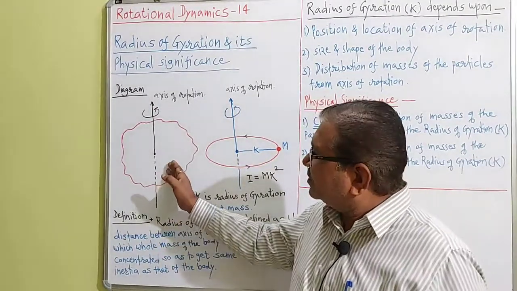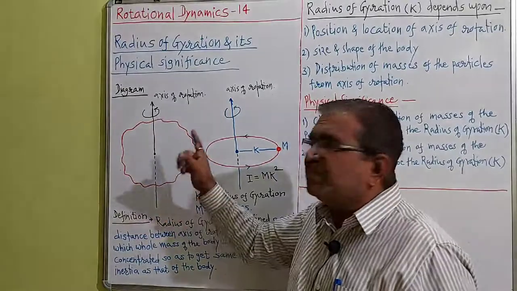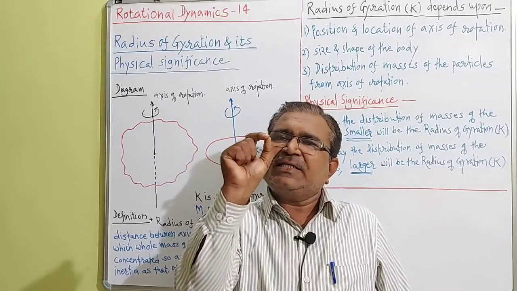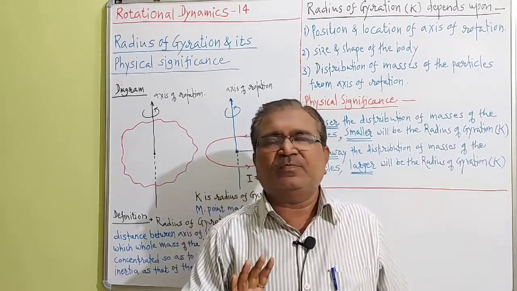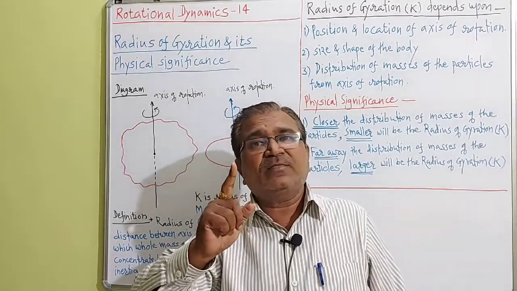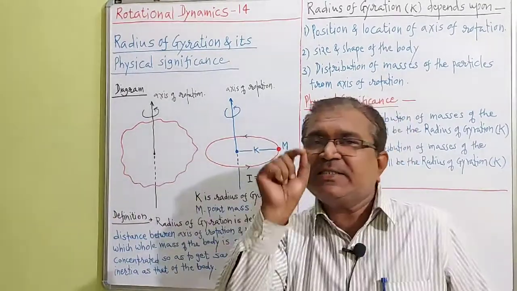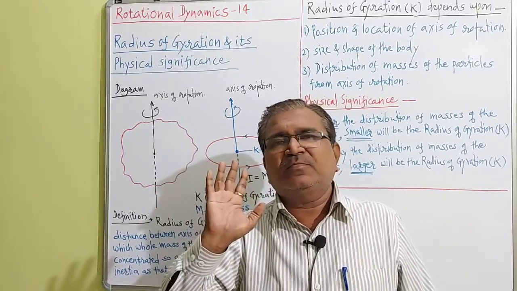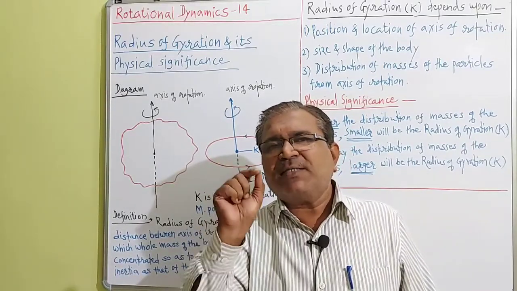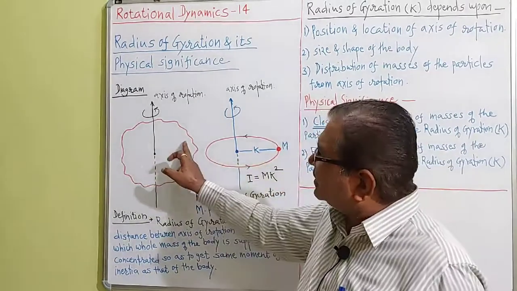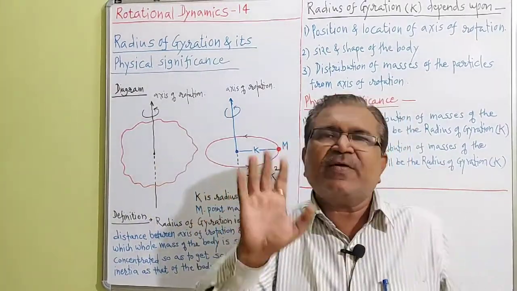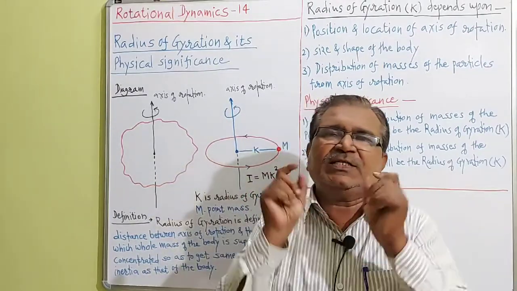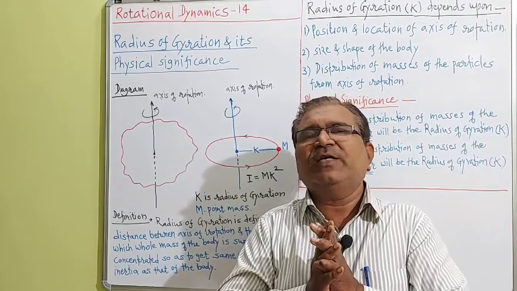Then imagine this rigid body is shrunk to form a single mass capital M in such a way that the mass of the rigid body is the same as that of the point mass capital M. That means the mass of the point and the mass of the rigid body become equal. This is the first precaution, first condition, first procedure that we have to do.